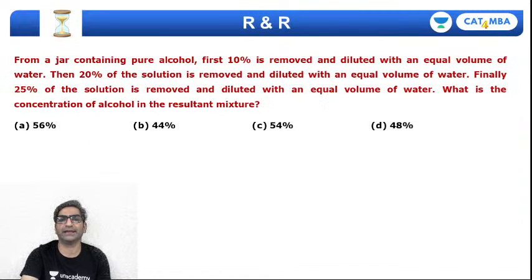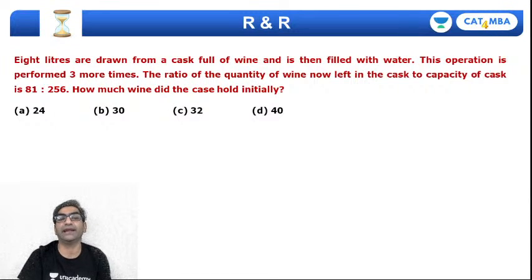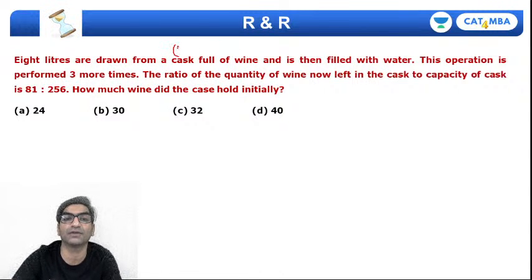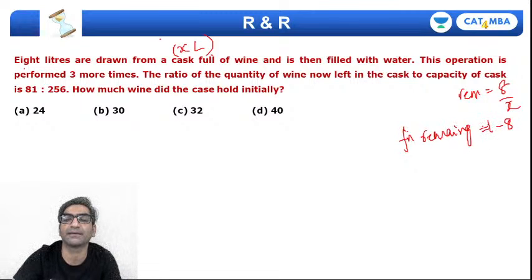Okay, let's try a slightly different one, right? 8 liters are drawn from a cask full of wine, right? We don't know the volume of the cask. Let's say the volume of the cask is X liters. So you're removing 8 out of X. So quantity removed is 8 by X. So fraction remaining, sorry, would be 1 minus 8 by X.